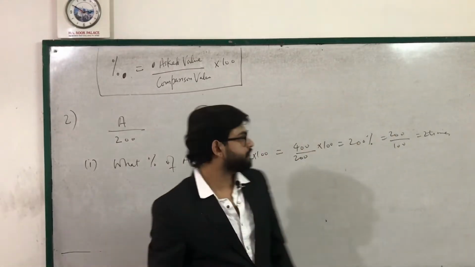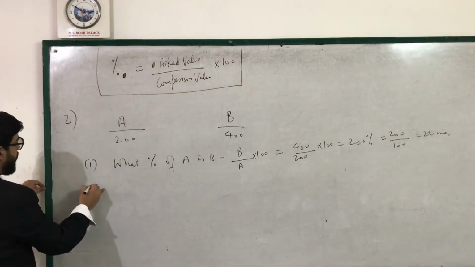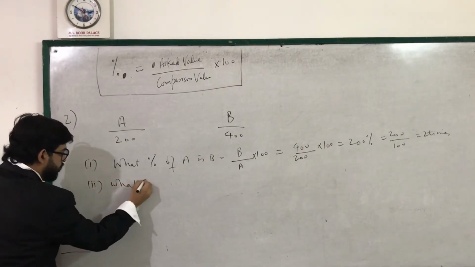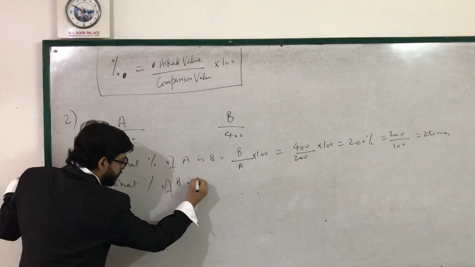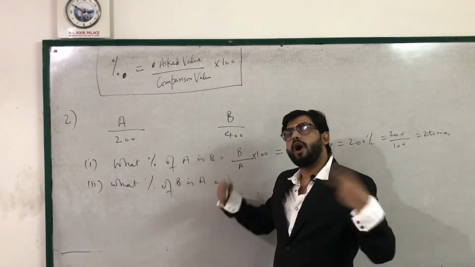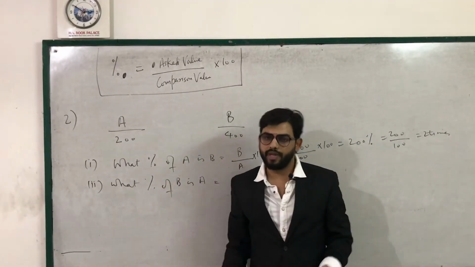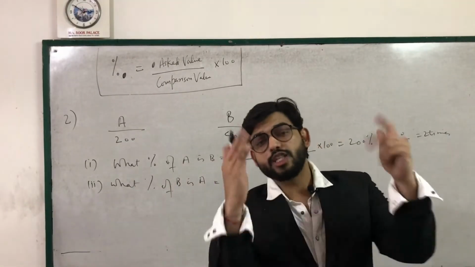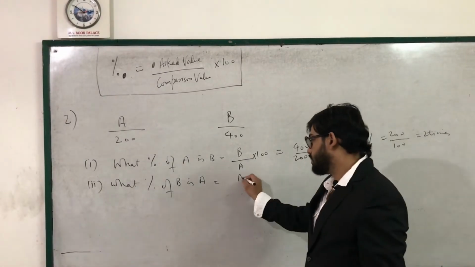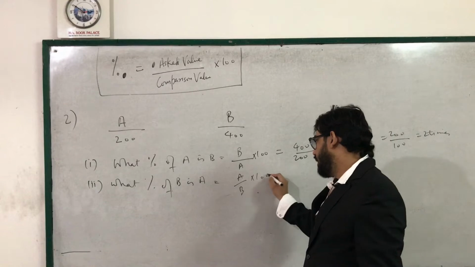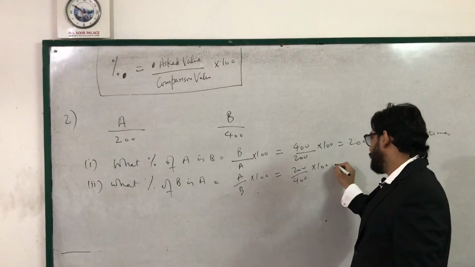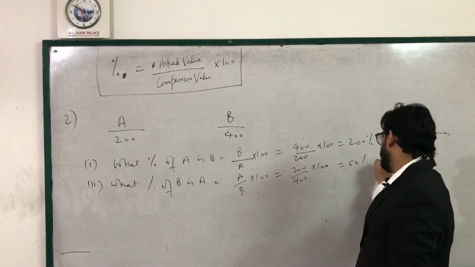Next question is, second part, what percent of B is A? Now, if I say what percent of B is A, or I say A is what percent of B, one and the same thing. So A is what percent of B? What is asked? A with respect to B. This becomes A upon B into 100, which is 200 upon 400 into 100, which is 50%.